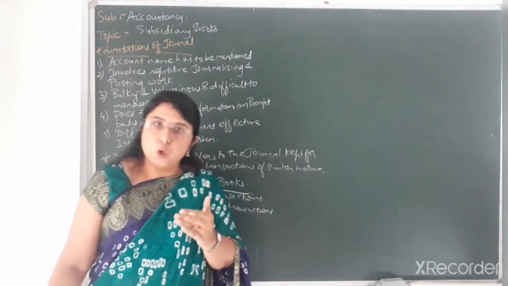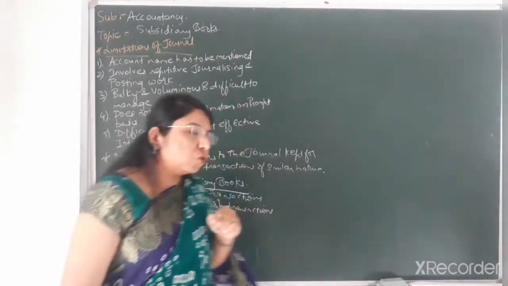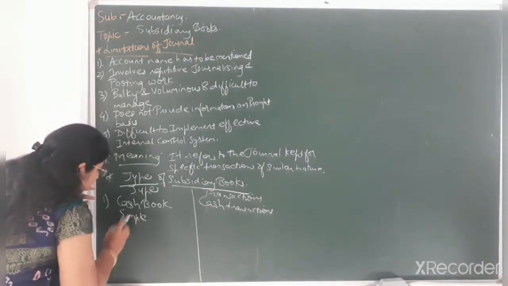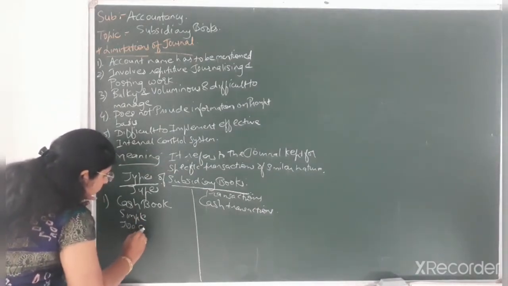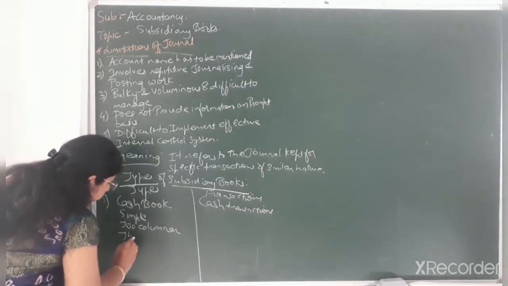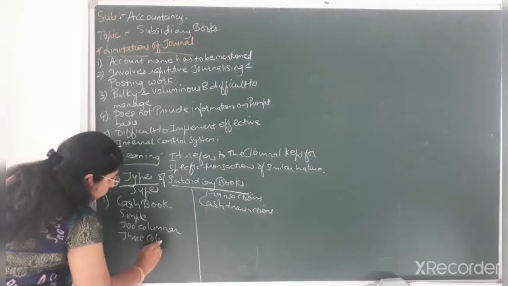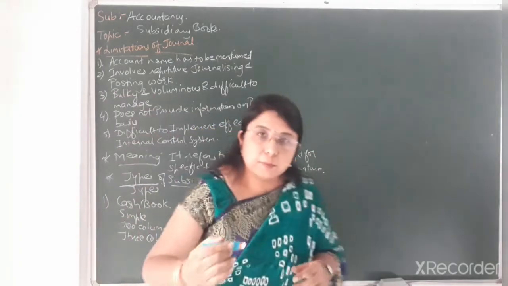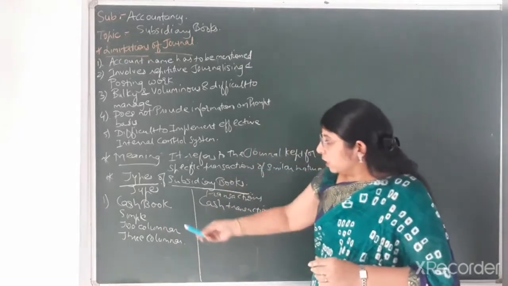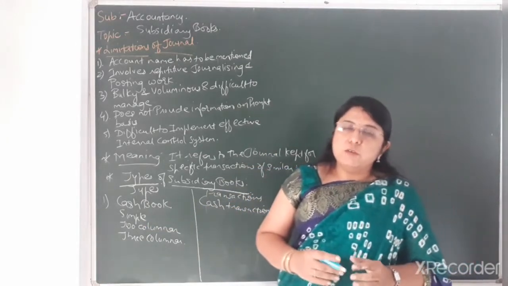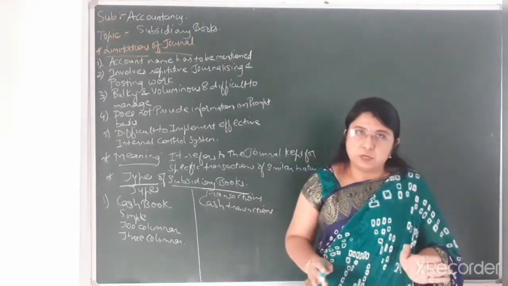Now in the cash book also there are three types. The first one is the simple cash book, the second one is the two columnar cash book, and the third one is the three columnar cash book. Now, the first one, as you can see I have written, is the simple cash book, in which only cash transactions are recorded.